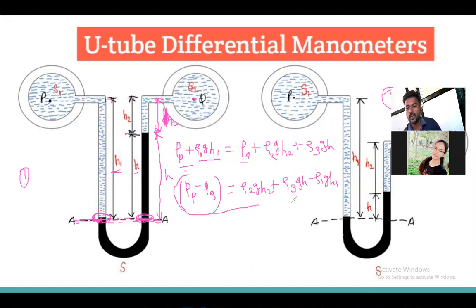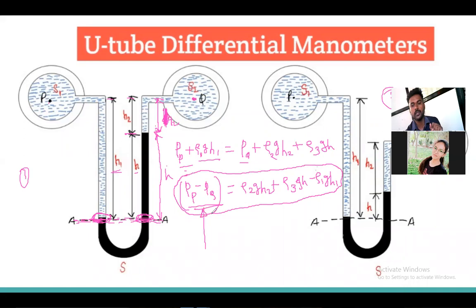So by this formula, I can calculate the pressure difference. See here, am I getting the pressure directly here? No. What I am getting here is the pressure in pipe P minus the pressure in pipe Q.